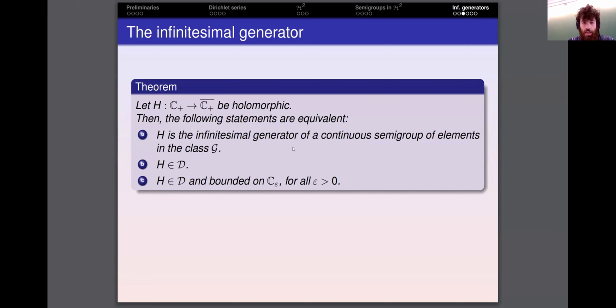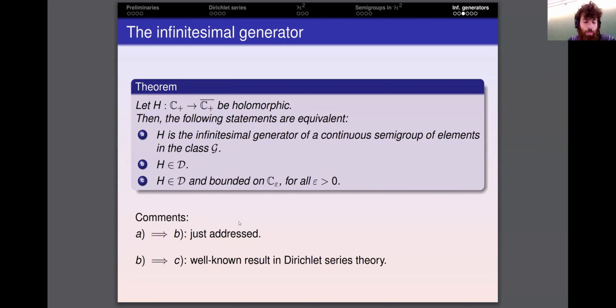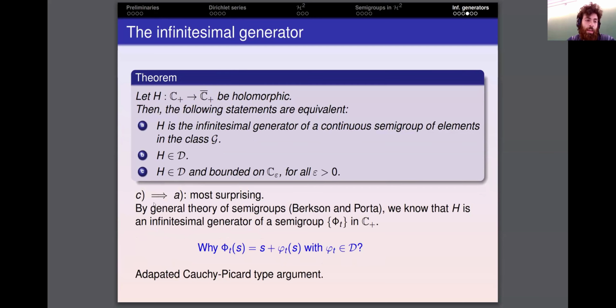H is the infinitesimal generator of a continuous semigroup of elements in the class G if and only if H is a Dirichlet series. And in fact, this is equivalent to H being a Dirichlet series bounded on every half plane strictly contained in the right half plane. So let me just give a few comments on the proof. A implies B: we have just seen the idea of the proof in the previous slide. B implies C follows from a general result from Dirichlet series theory. And maybe the most interesting implication is C implies A, and the most surprising.